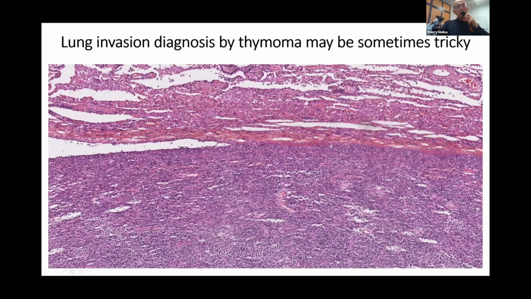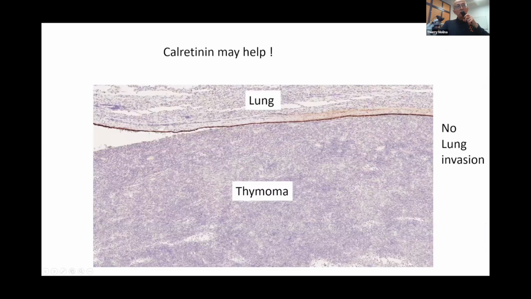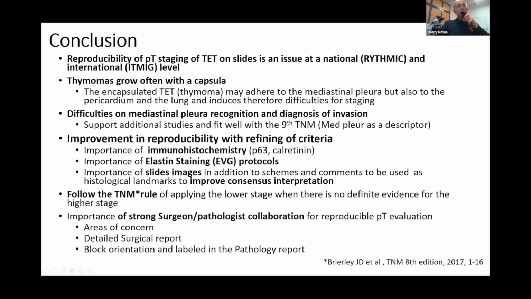Here also, this tumor is sticking to the lung. You can see the alveoli and a thin band of fibrosa of the visceral pleura. Here calretinin helped a lot, because you can see the mesothelial cells of the visceral pleura, therefore there is this thymoma and no lung invasion.